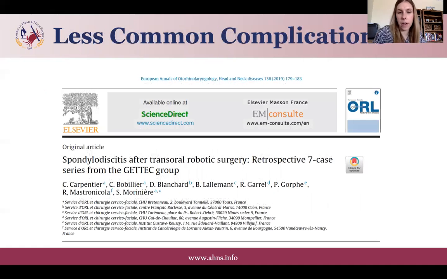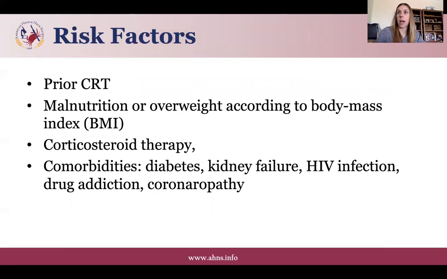And then the other one that was interesting was spondylodiscitis. This is a French group who reported their experience, and they found that in 7 cases out of 1,084 over a span of 7 years, patients developed spondylodiscitis. Their risk factors included prior CRT, malnutrition or overweight, corticosteroid therapy, as well as comorbidities, including diabetes, kidney failure, HIV, drug addiction, and coronaropathy.